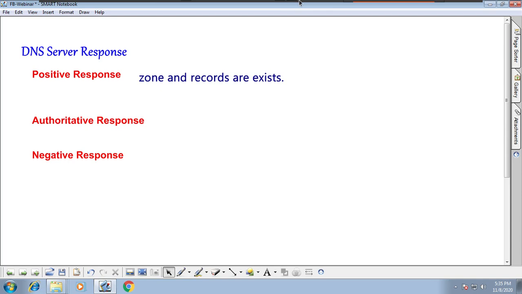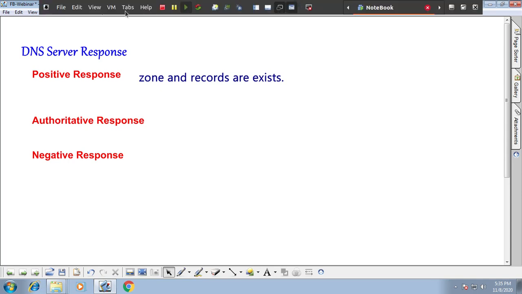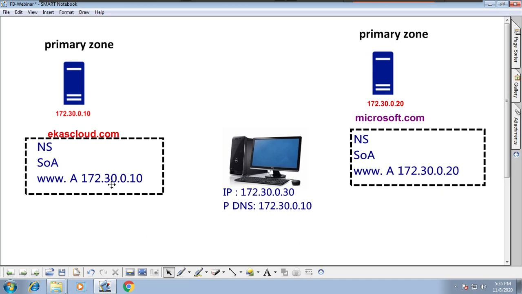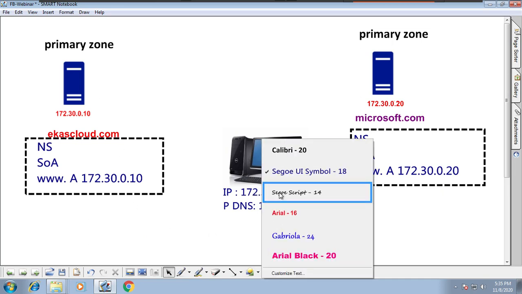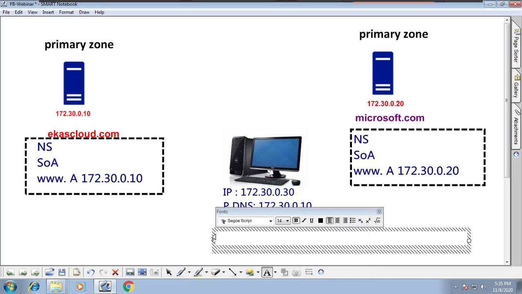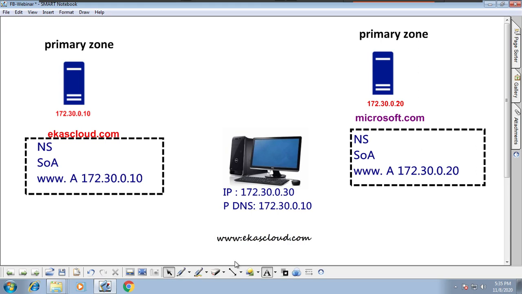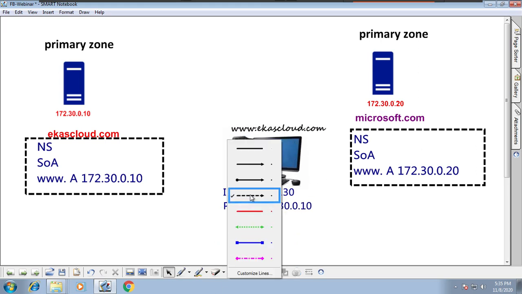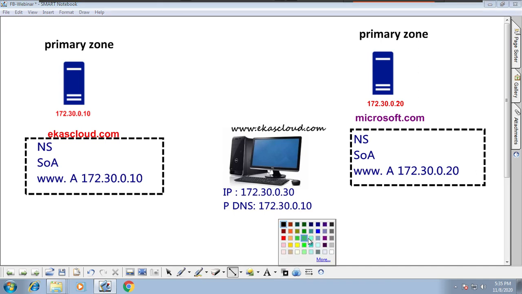So how can we check a positive response? Imagine, I will type something like this, www.acascloud.com. What happens when I type this? The computer takes a query request.